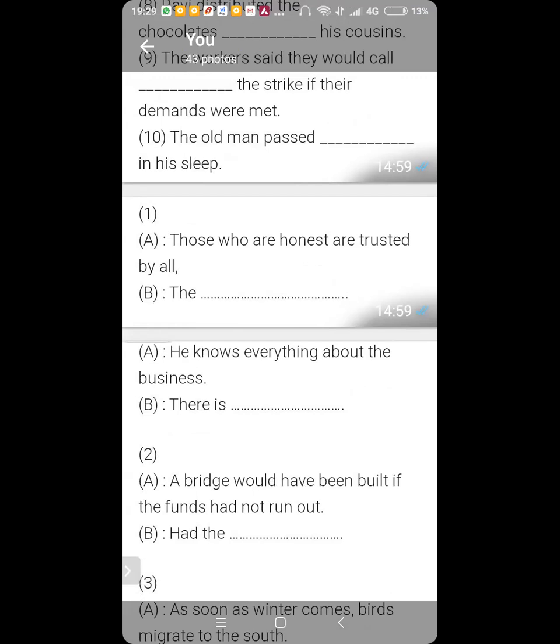Kartike, number 1A. Those who are honest are trusted by all. The honest are trusted by all. Good. Right. Ansh, the next one.